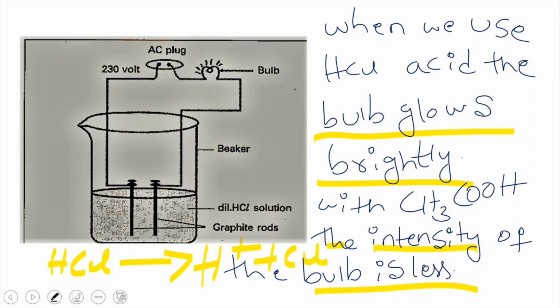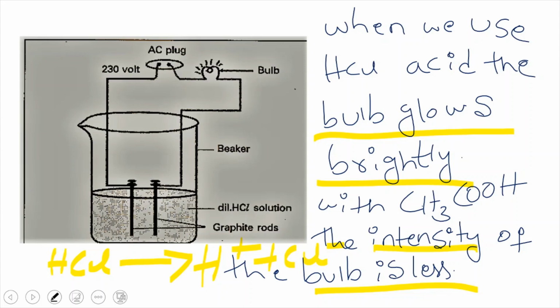But in case of acetic acid, the dissociation is less. Only some amount of acid is dissociated into its constituent ions. Even after some time, there are some whole molecules of acetic acid. That means it has less number of H plus ions.